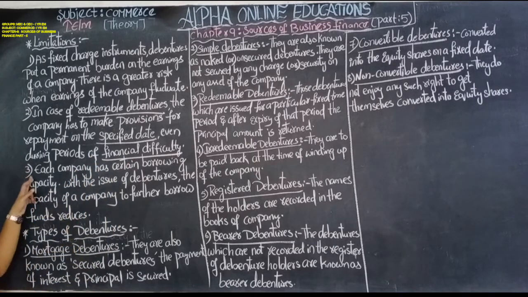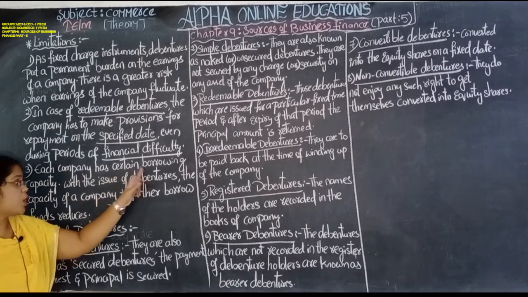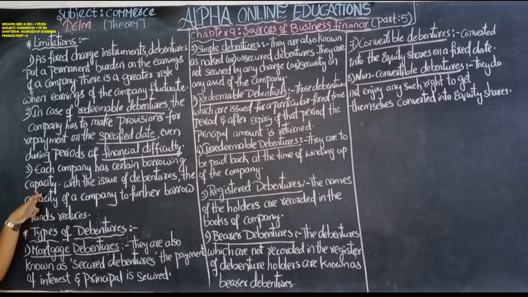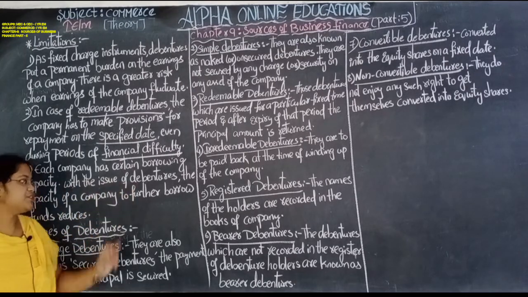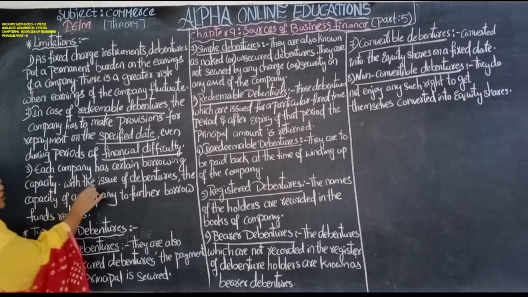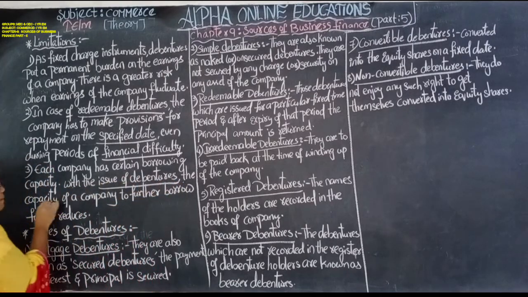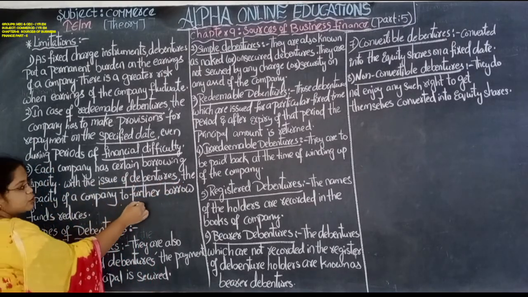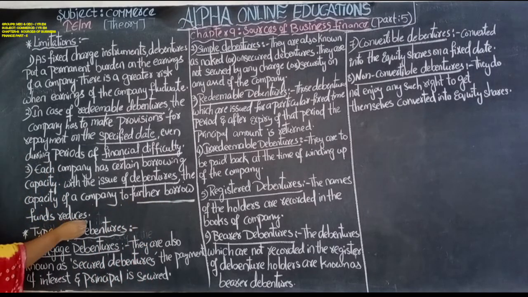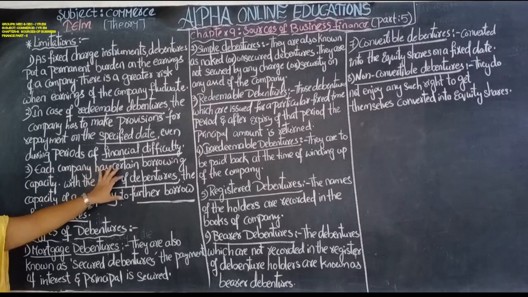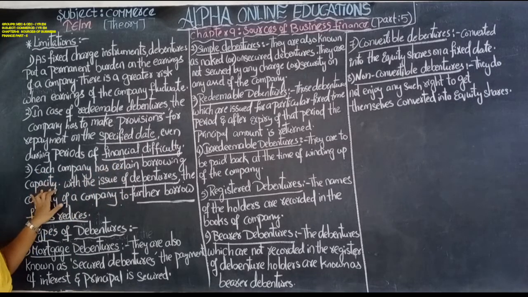Each company has a certain borrowing capacity from outsiders. With the issue of debentures, the capacity of the company for further borrowing of funds reduces.